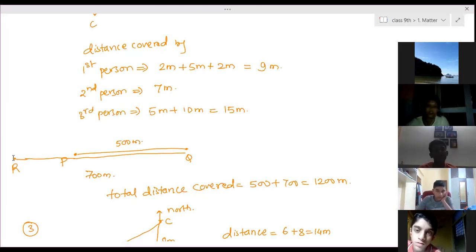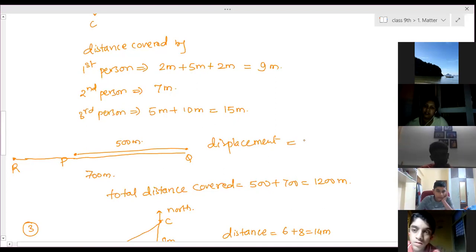So here the displacement you got is 200. Moving east, we have considered 500, and again moving west, we have considered minus 700. So total displacement is minus 200 meters.